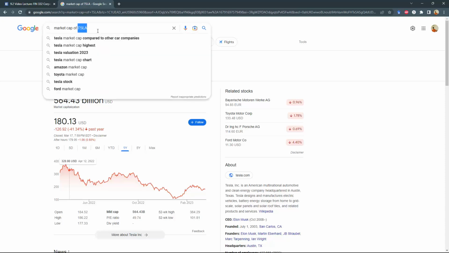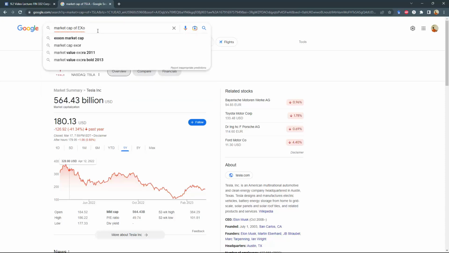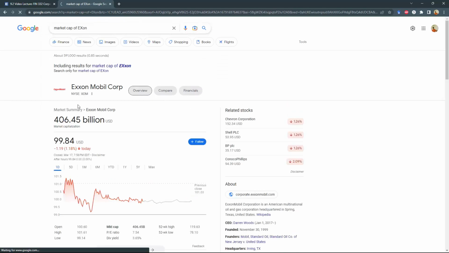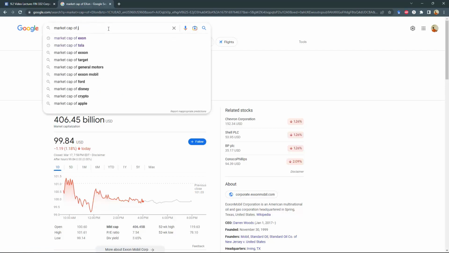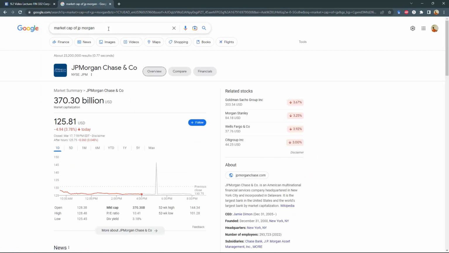Then some of the largest brick and mortar companies, such as ExxonMobil, have a $406 billion market cap. JP Morgan Chase is $370 billion. So you can see how these tech stocks are really big. Off late the craze is behind Microsoft.